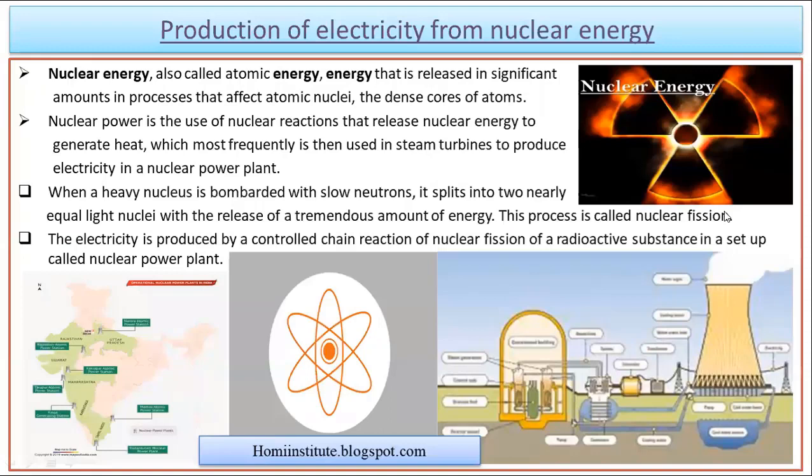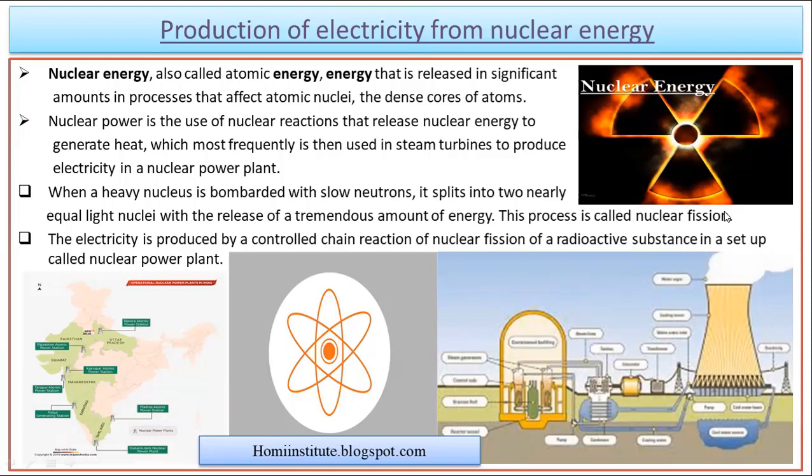Now, let's move to nuclear energy. Nuclear energy is one of the very important discoveries which human beings have made, and this is very dangerous also. Nuclear power energy is actually a non-renewable resource because it depends on uranium and thorium, which are again a natural resource, and limited in amount.